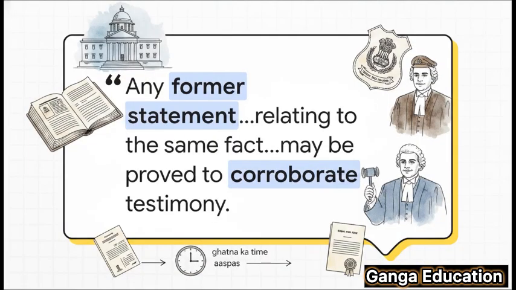Okay, that's the BSA language, and it can be a bit dense, right? Let's break it down into simple terms. All it's really saying is this. To support what a witness says in court, you can bring up a statement they made earlier. But, and this is a big but, there are a couple of conditions. First, that earlier statement has to be about the exact same fact. And second, it must have been made either right around the time the event happened, or it was made before a proper legal authority, like a police officer or a magistrate.